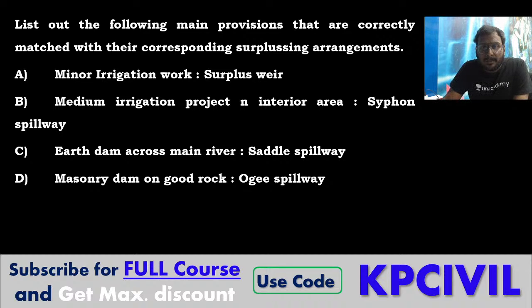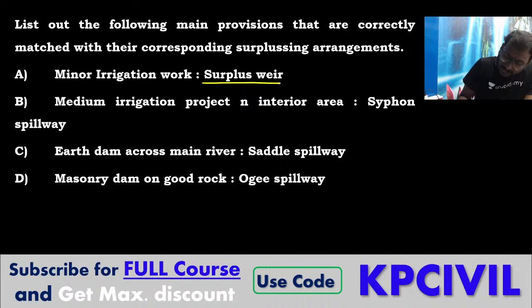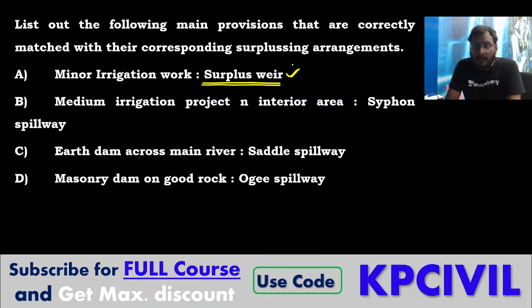List out the following main provisions that are correctly matched with their corresponding surplusing arrangement. Surplusing arrangement for corresponding main provisions. So list out. Minor irrigation work. For minor irrigation work we go for a weir only. We can't provide a dam. We provide a weir only. Minor irrigation work is accompanied with a weir only.